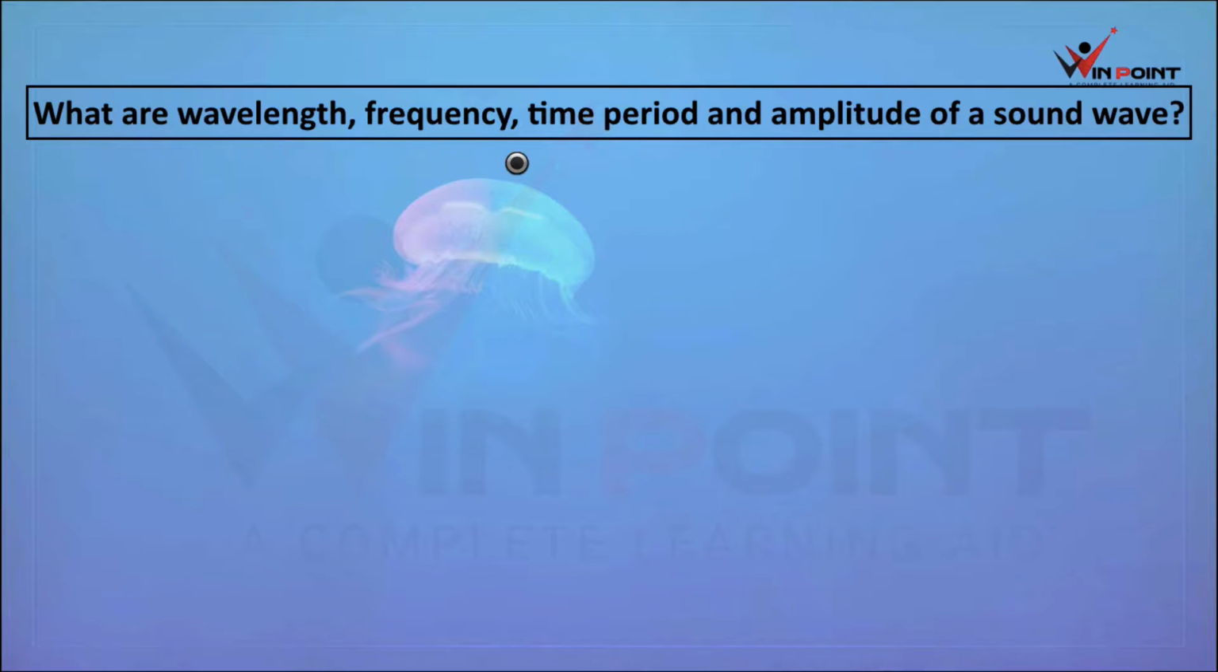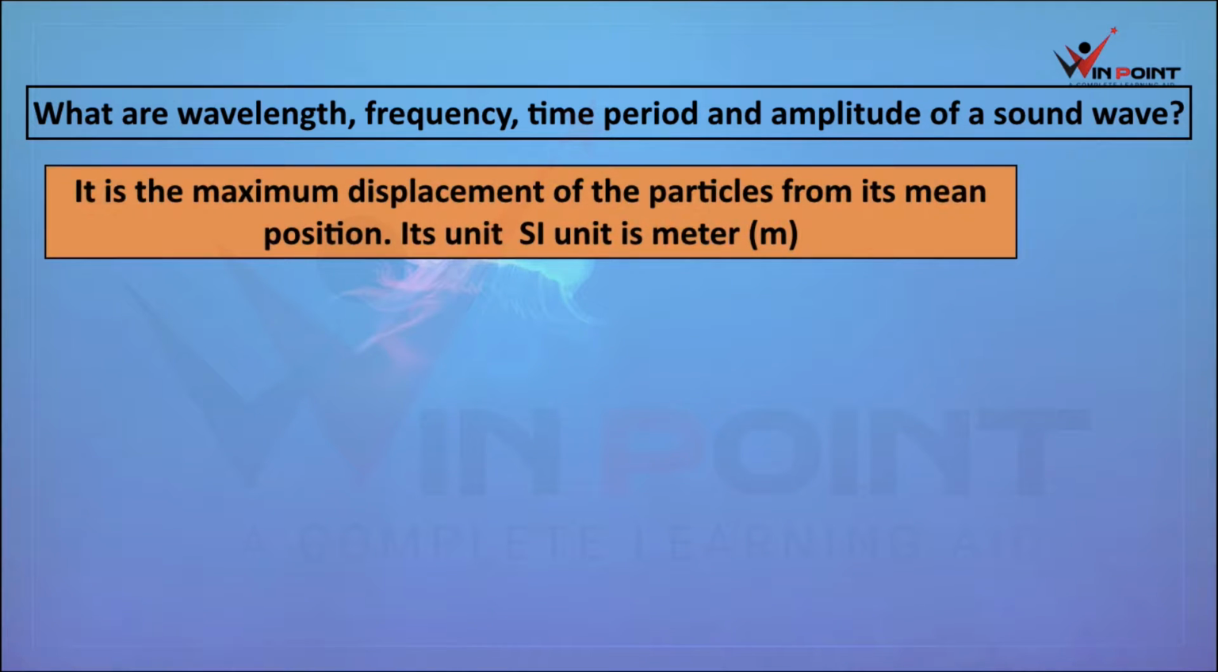What are wavelength, frequency, time period and amplitude of a sound wave? First we can discuss amplitude. If you are considering a vibration, there will be a mean position, right? From the mean position, what is the displacement of the particle? The maximum displacement of the particle from its mean position is known as amplitude. Its SI unit is meter.